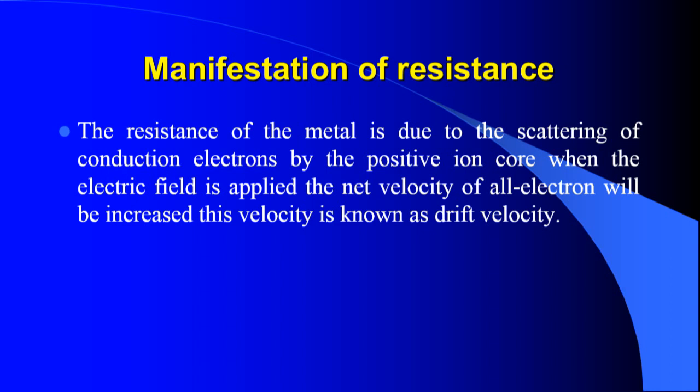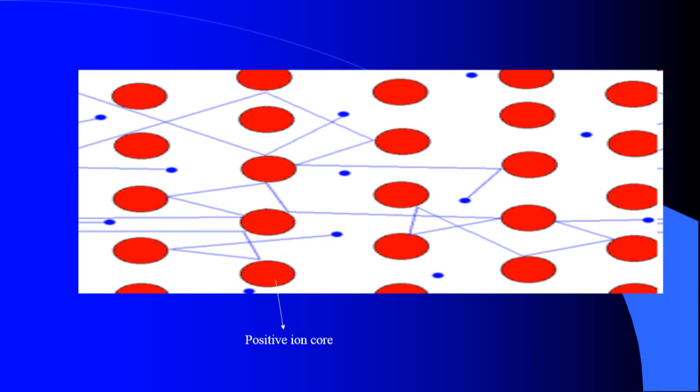Next, we can look at how the scattering of conduction electrons occurs. The red circles represent the positive ion cores. A positive ion core is formed when an atom loses its valence electron. These positive ion cores vibrate about their mean positions because of thermal agitation.